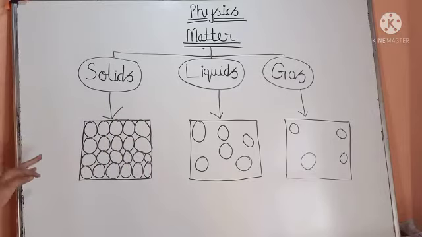Solids have definite shape and volume. In solids, the interparticle attraction is very strong. Therefore, the interparticle space is the least, as you can see in the figure.